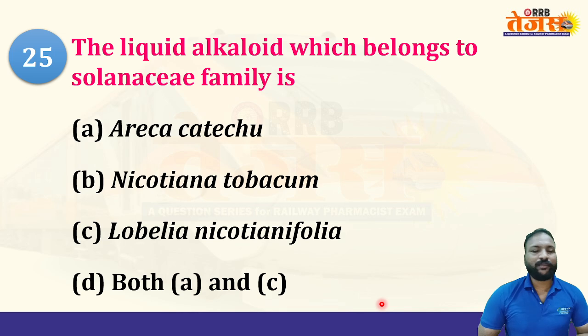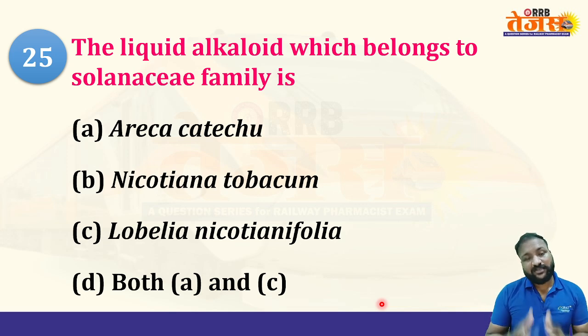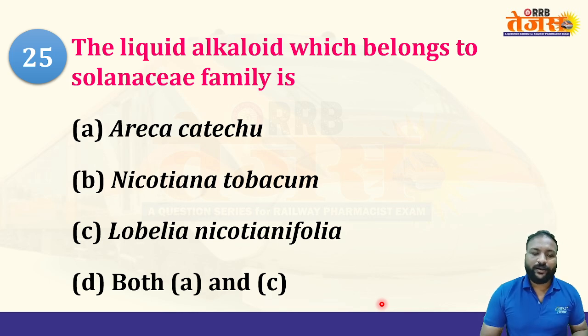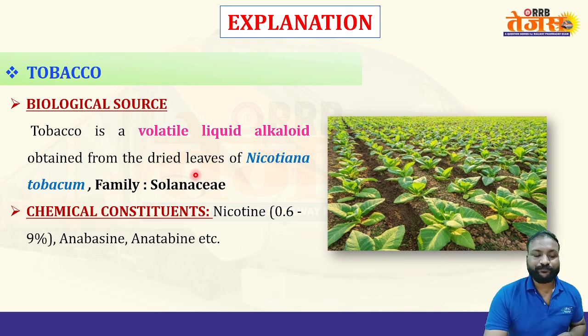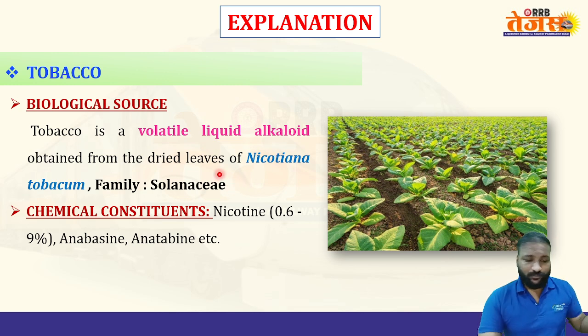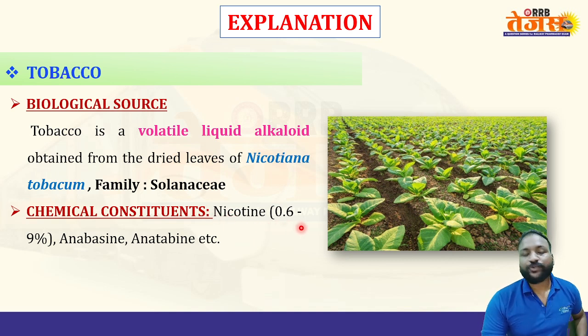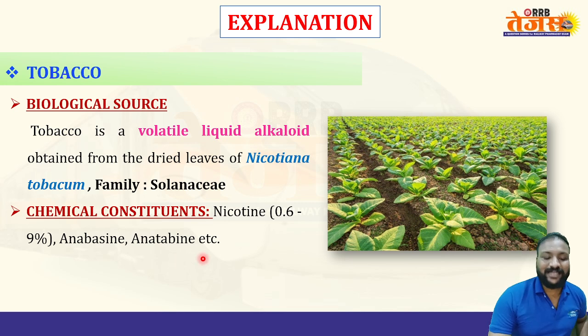When we consider the physicochemical properties of alkaloids, most of the alkaloids are colorless crystalline solids, but there are only a few exceptions. Option B is correct, nicotine tobacco, because nicotine is the only alkaloid which is a volatile liquid obtained from the dry leaves of Nicotiana tabacum of the family Solanaceae. Its chemical constituents include nicotine, about 0.6 to 9 percent, and anabasine and anatabine are also there in the tobacco.